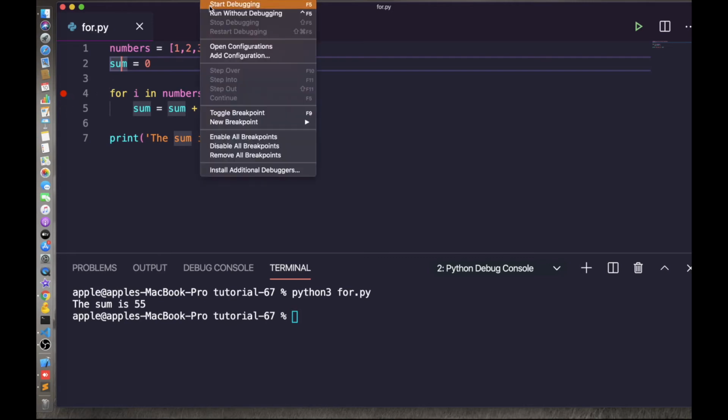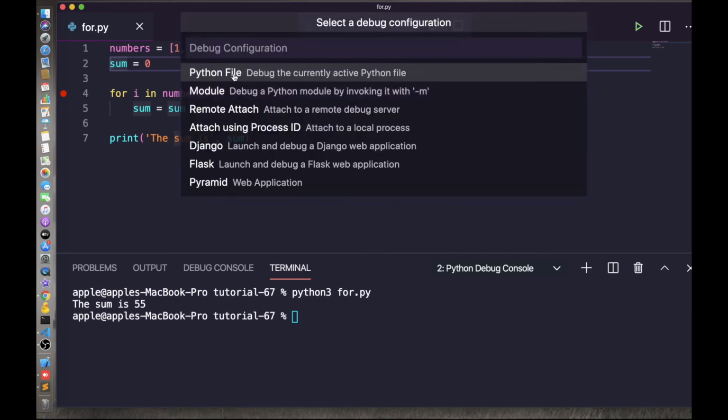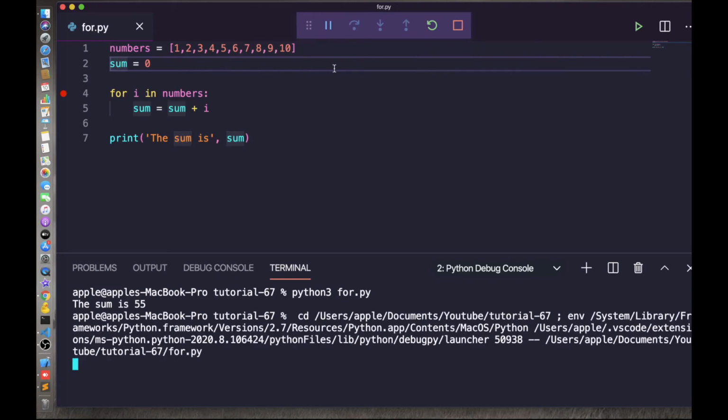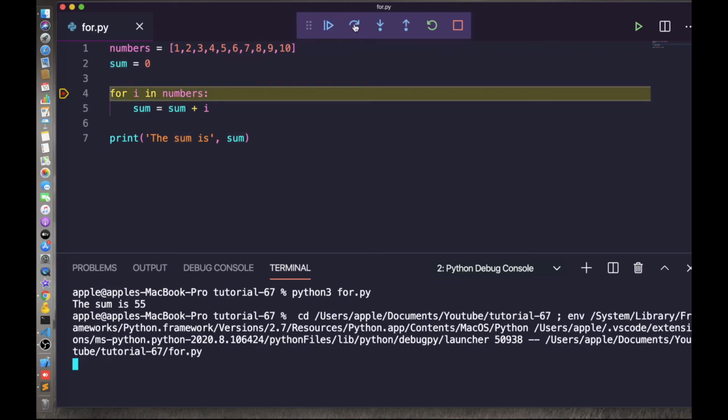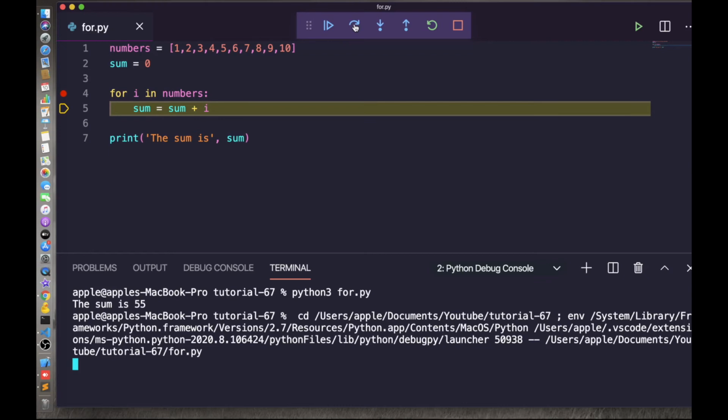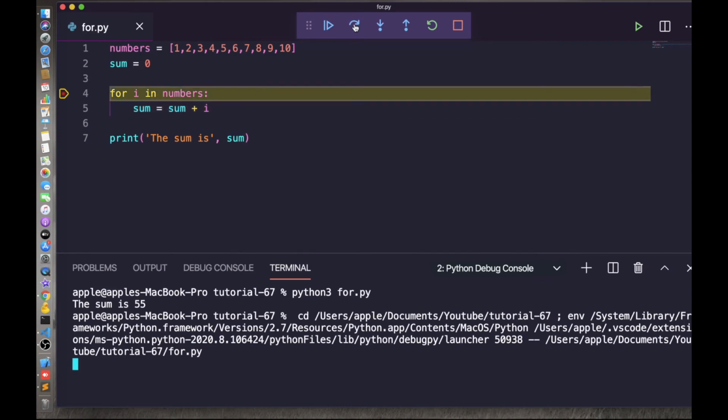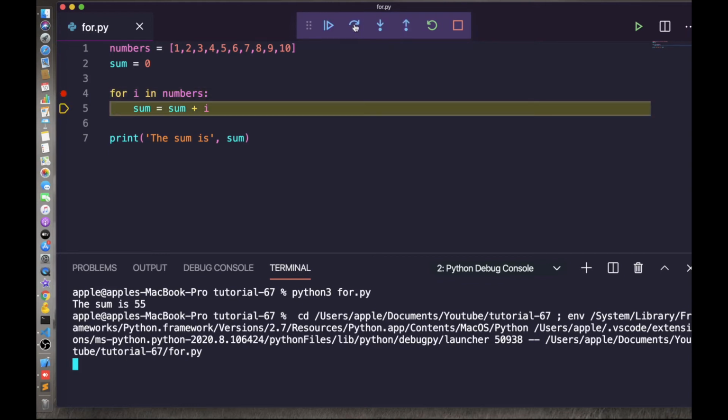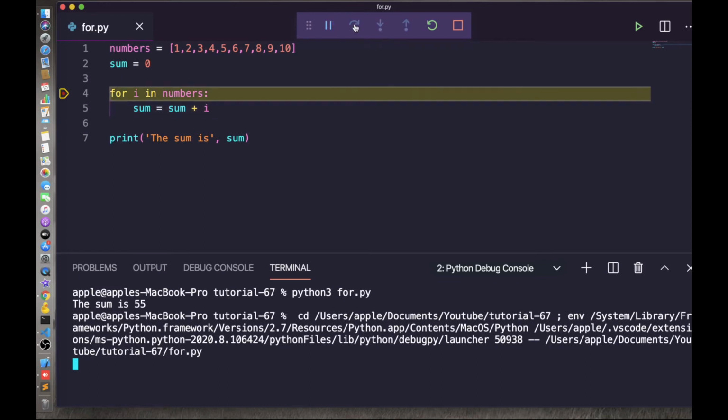Run through the debug, start debugging. So here we can run this one step by one. You can see the loop goes one by one, then finally it will print.